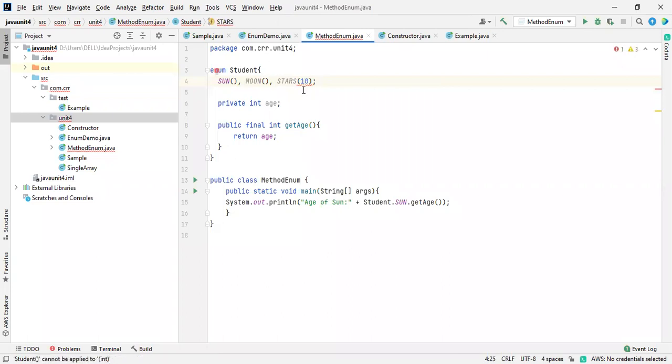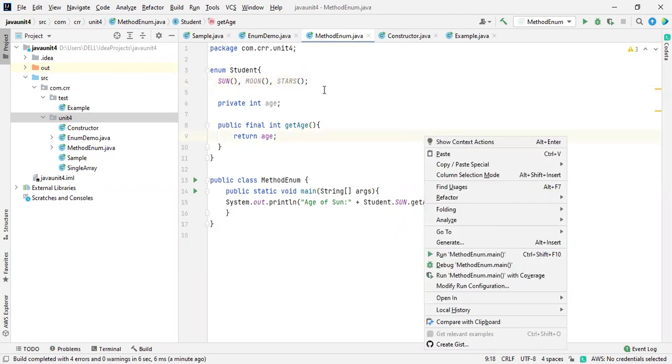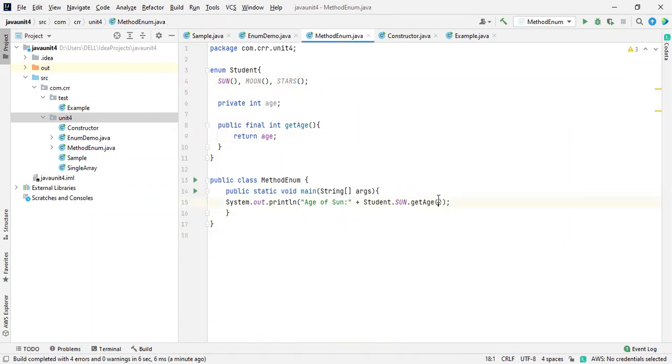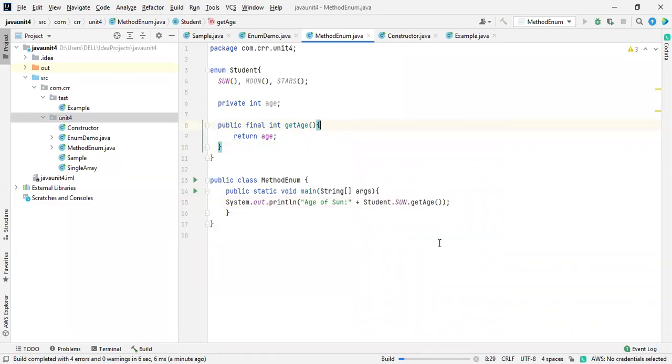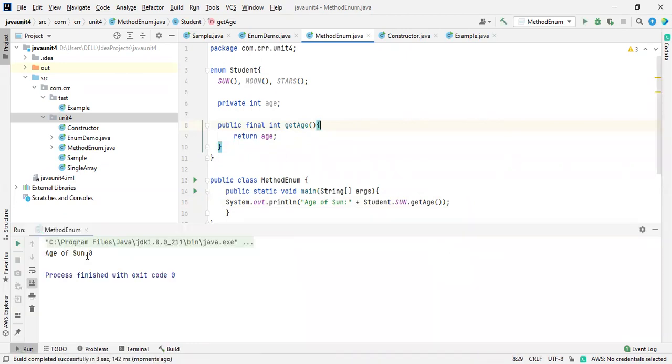Previously we were supposed to send the values, and we could send the value. Here I didn't mention any value, I just want to get age. So we need to set it in the method. If there is no argument, how are you going to access that one? Now it is showing 0.